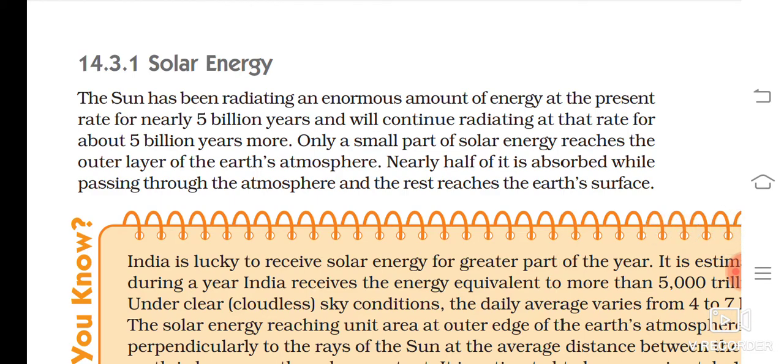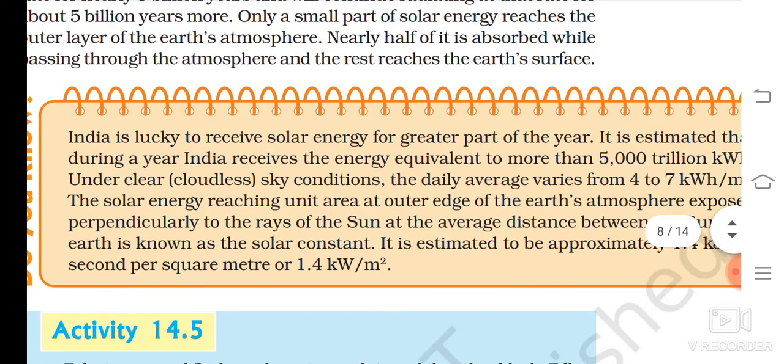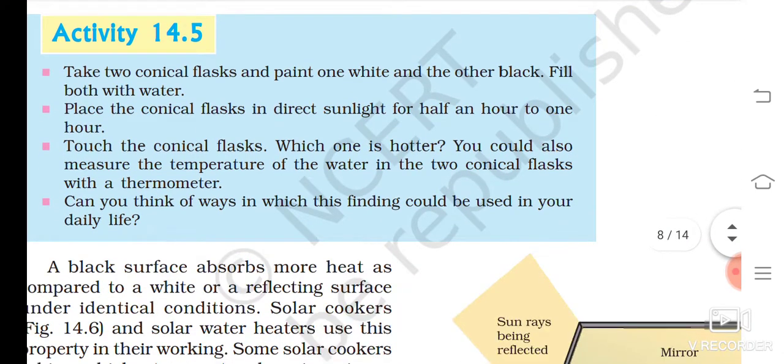The sun has been radiating an enormous amount of energy at the present rate for nearly 5 billion years and will continue radiating at that rate for about 5 billion years more. Only a small part of solar energy reaches the outer layer of the Earth's atmosphere. Nearly half of it is absorbed while passing through the atmosphere and the rest reaches the Earth's surface. India is lucky to receive solar energy for a greater part of the year. That you can read, and how many kilowatt hours we are getting.